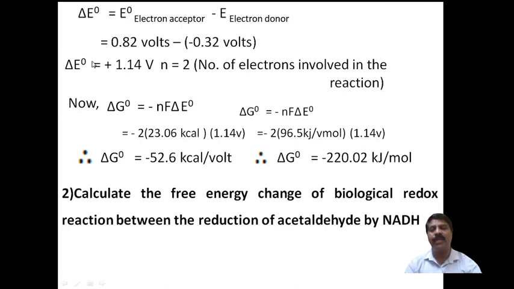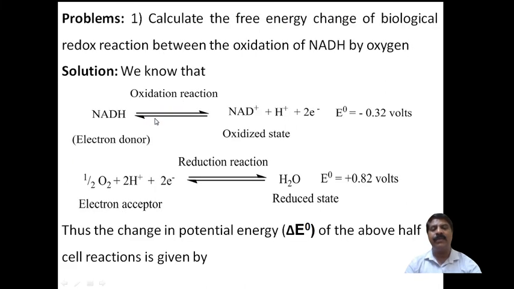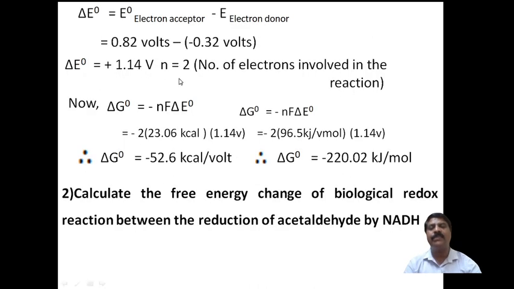after calculating we will get the change in redox potential, which is equal to plus 1.14 volt, and here two electrons participate in the net reaction. Therefore two electrons are transferred from reactant to product, and so n is equal to 2. From the change in redox potential we can calculate the change in standard free energy, which is equal to minus n F delta E naught.